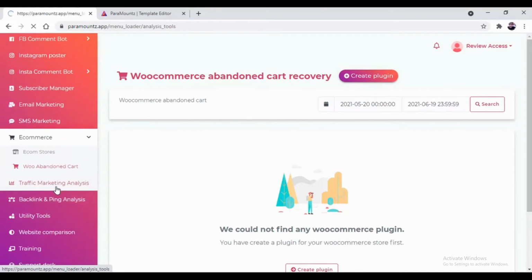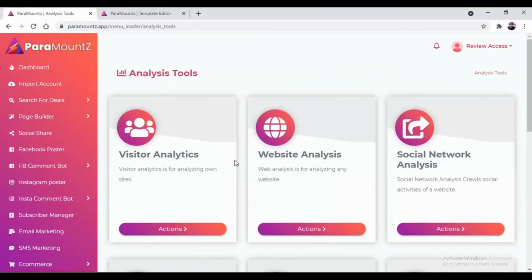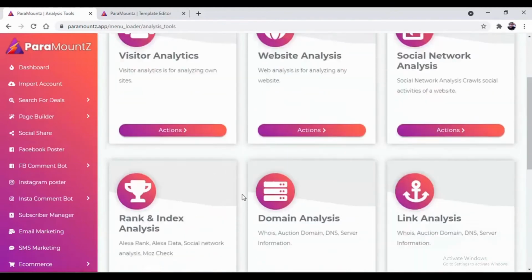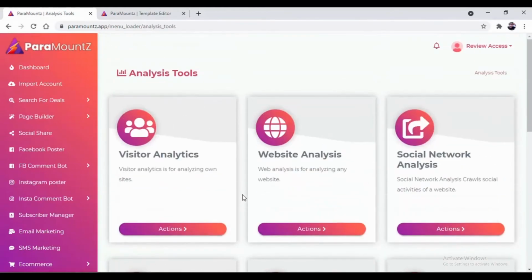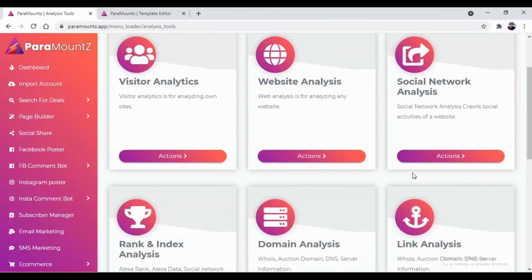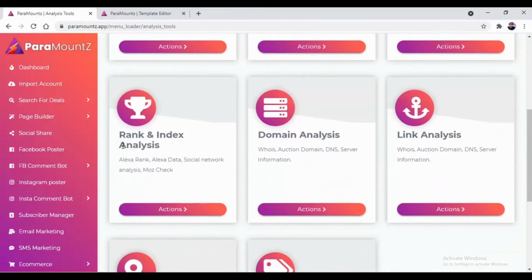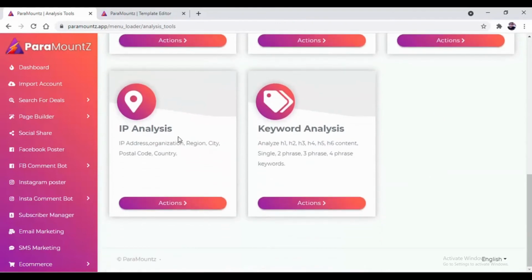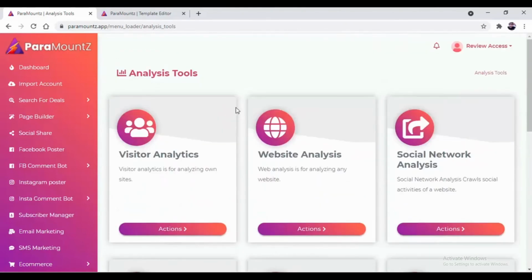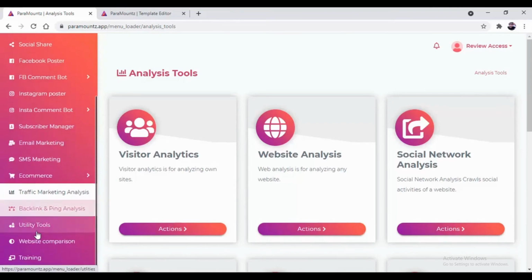Then there is traffic marketing analysis. In this traffic marketing analysis, you can get multiple tools which will help you to analyze your visitors, to analyze the website, for social media networking analysis, for rank and index analysis, domain analysis, link analysis, IP analysis and keyword analysis. So all these tools will help you to increase your business, to reach out to more and more customers with this traffic marketing analysis.